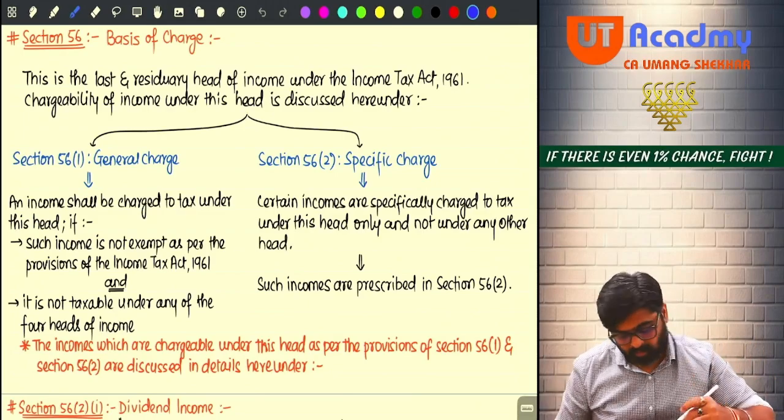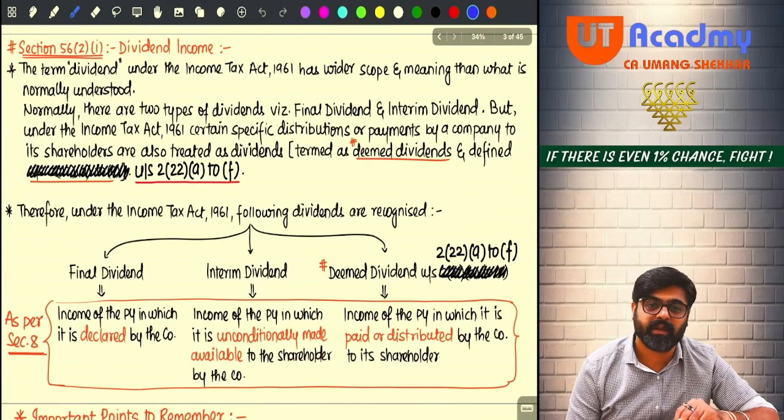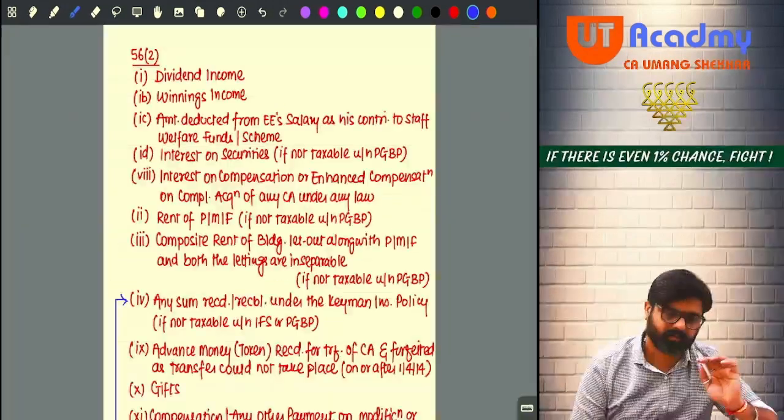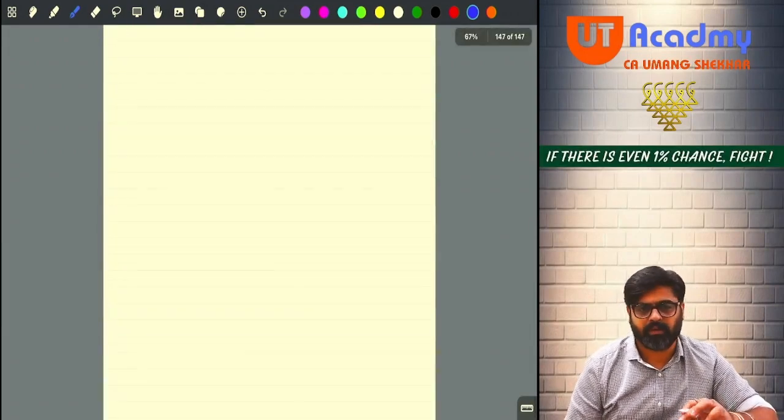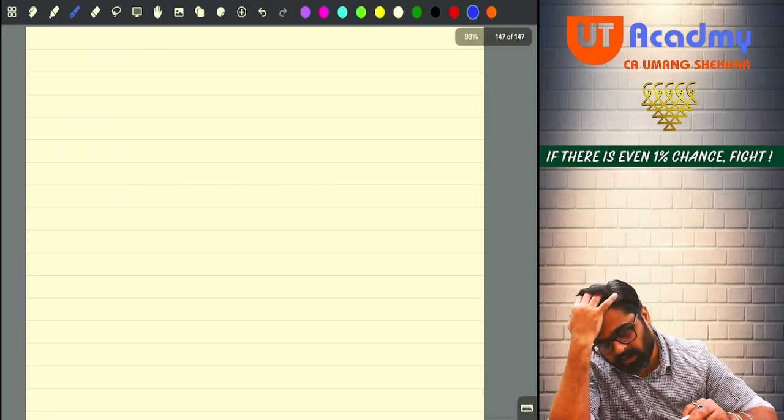Sure? So the first income which you can see, 56 of section 2 clause 1, that is dividend. Now please wait. Before discussing the dividend, what is the meaning of dividend? Come on, tell.